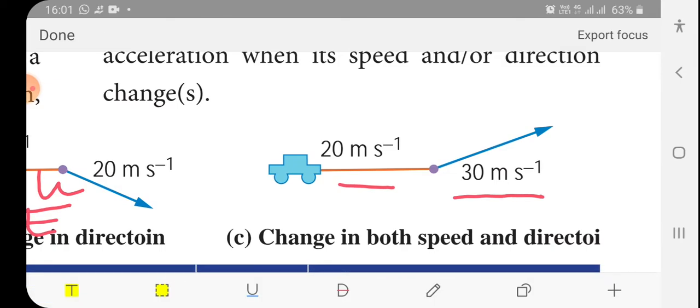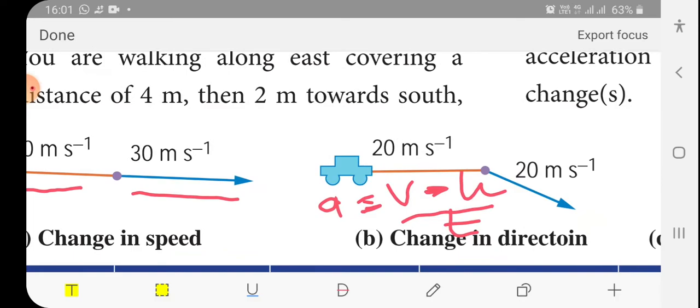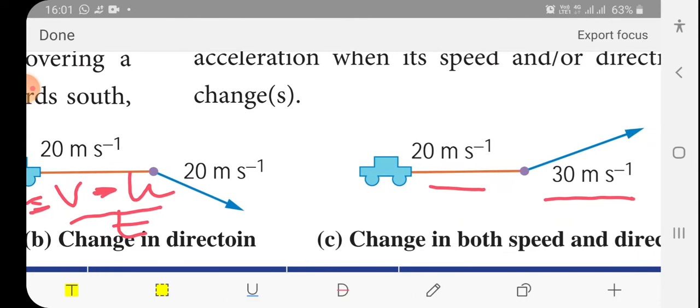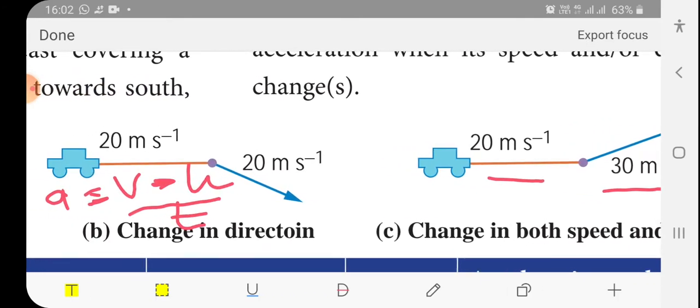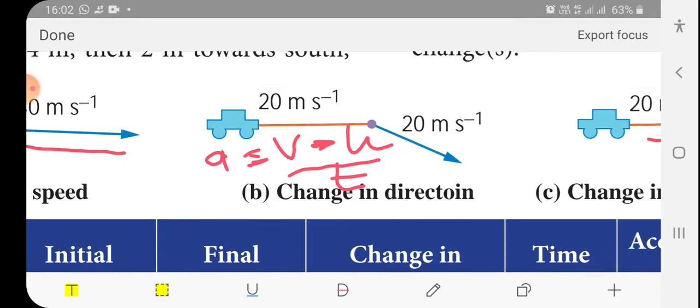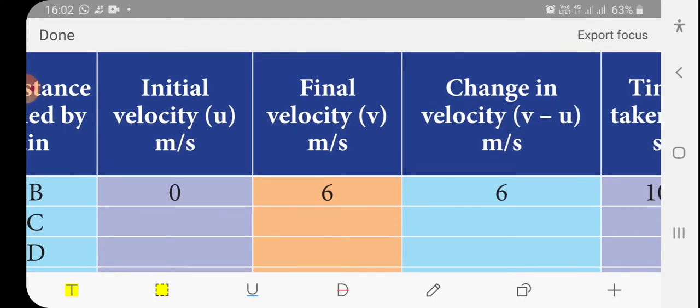This diagram shows which one is accelerating and which one is not accelerating: change in speed, change in direction, change in both direction and speed. Even though the magnitude is 0, the body is accelerated in this case because the direction is changed. So it is also accelerated. The value of acceleration may be 0, but the direction changes, so it is accelerated.